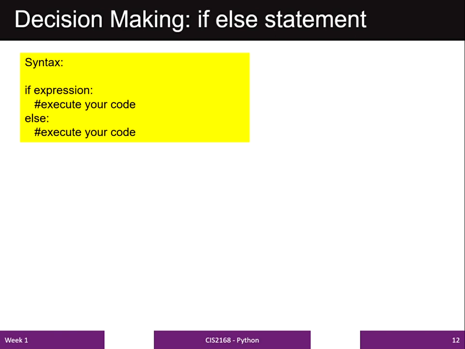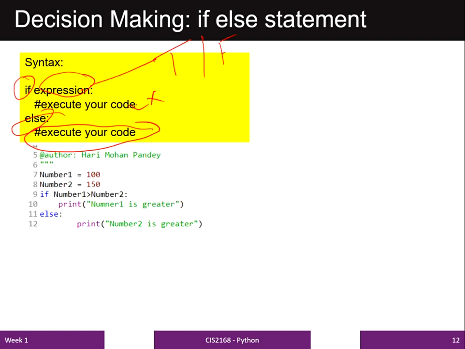If this will be false, then this will not get executed. If this is false, then the else part will get executed. I have given one example to demonstrate the working of if-else statement.